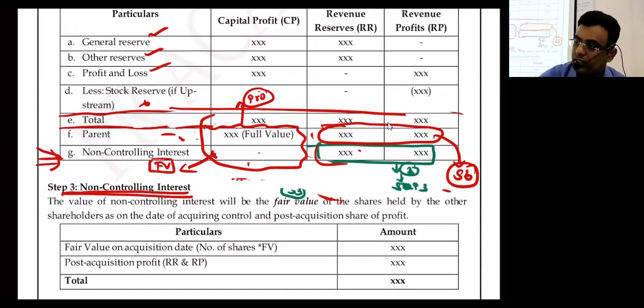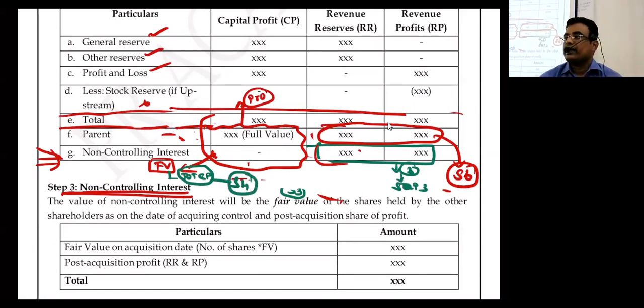Fair value method means total CP, which includes pre and post terms. Total CP means both added together. That will go to step number 4. We did not write it in step 3; see, for fair value method we have written not applicable. So the entire amount will go to step number 4.